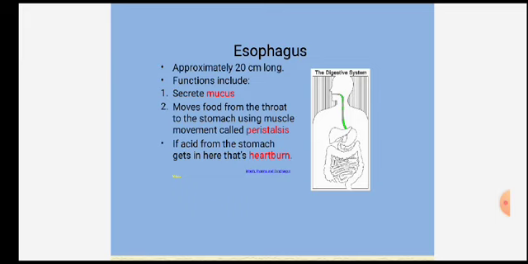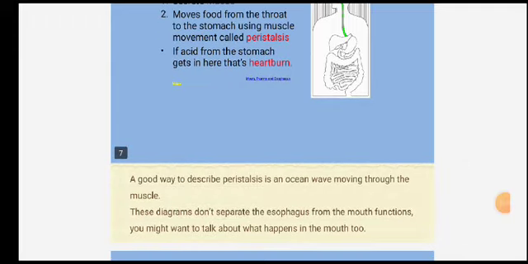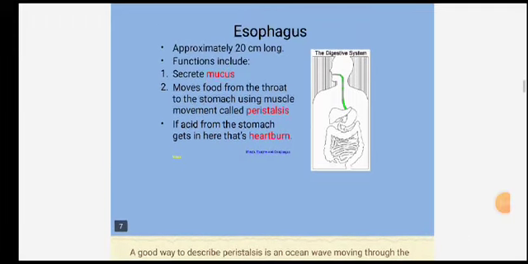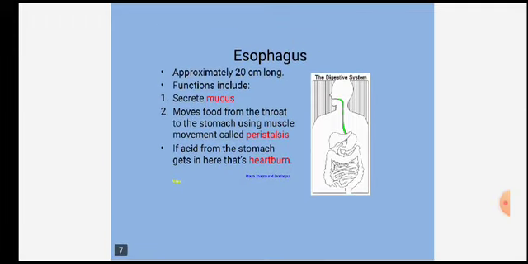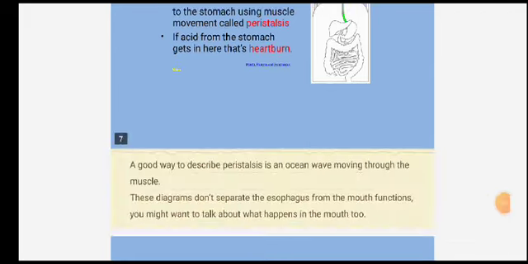stomach. When food material is transferred from the upper to the lower organ, that movement is called peristaltic movement. And if acid from the stomach gets there, one suffers from heartburn. The esophagus is used for temporary storage of the food material, and the whole alimentary canal is responsible for peristaltic movement.